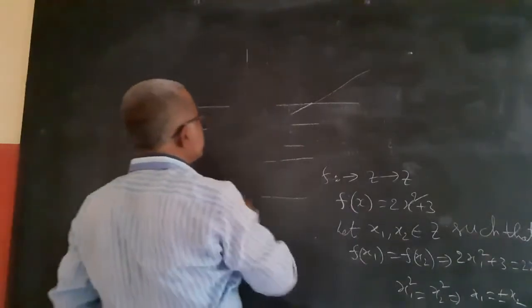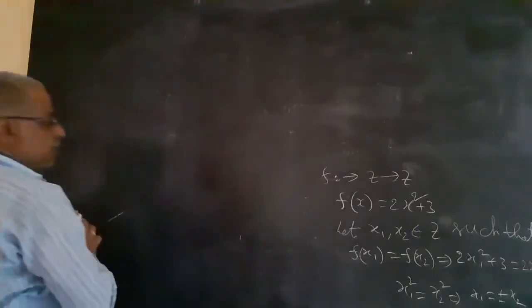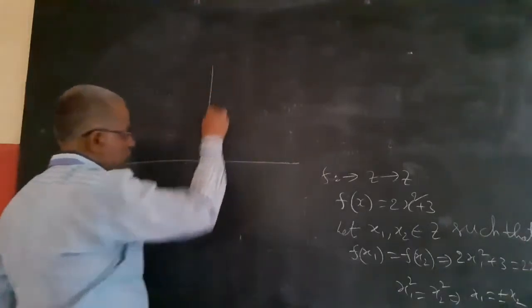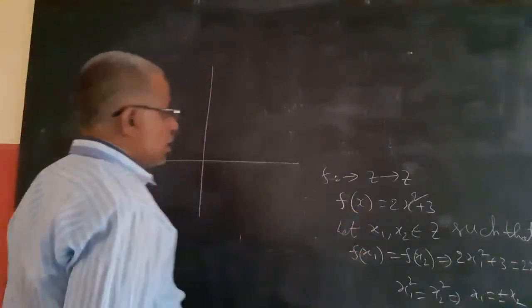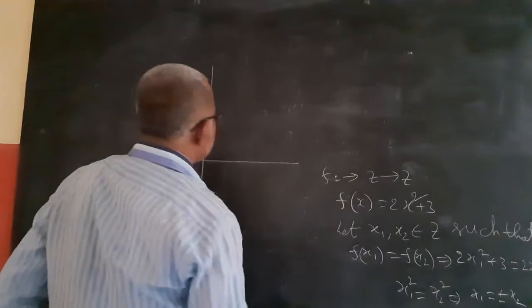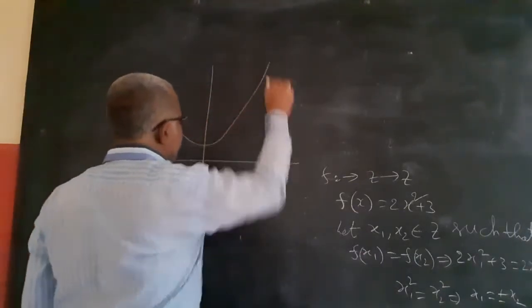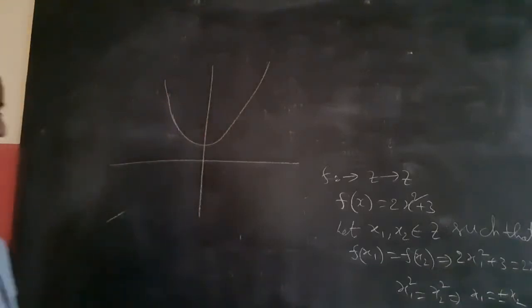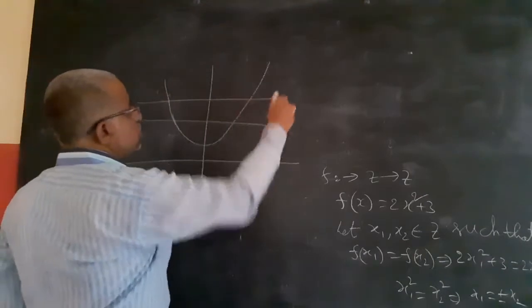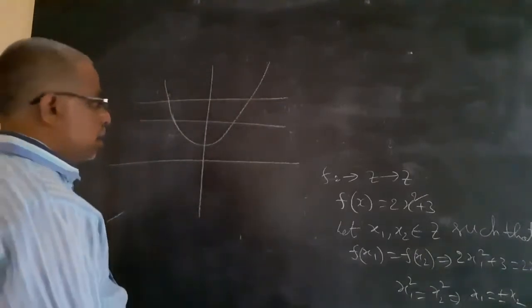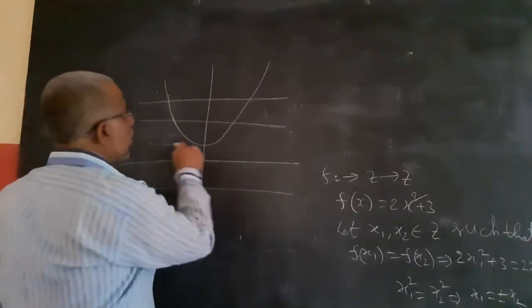First of all, how will the graph be? If you do the same with the graph, y equals 2x squared plus 3, the graph will be like this. If I draw any horizontal line in its domain, it is cutting at 2 points or at no point.